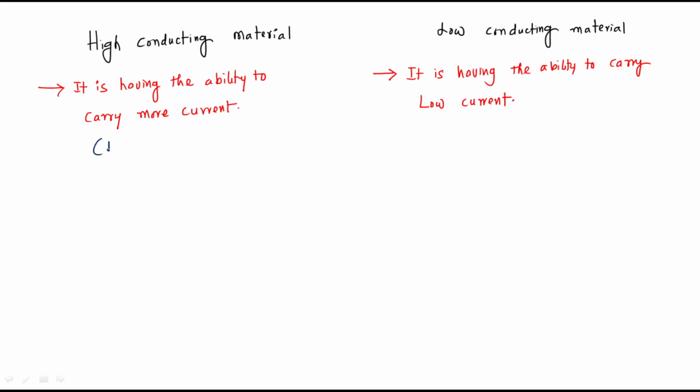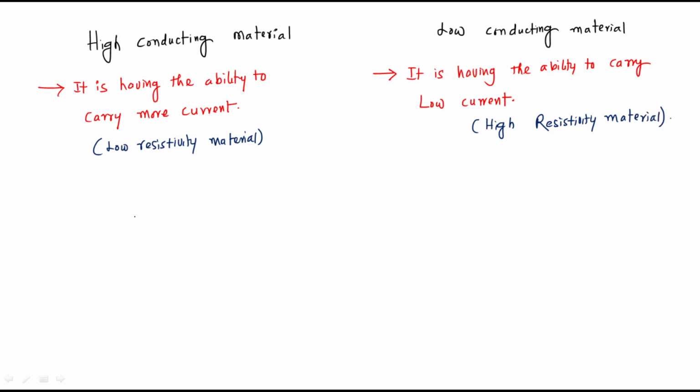Low resistivity material, right? The metal which carries more current is nothing but what? Which has low resistivity. Like that, the material which has low conductivity means what? High resistivity material.